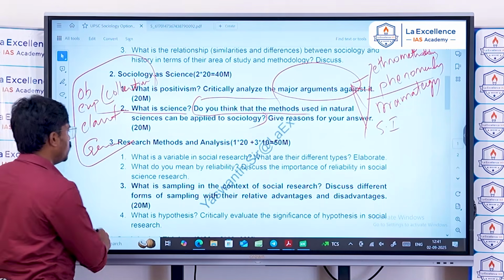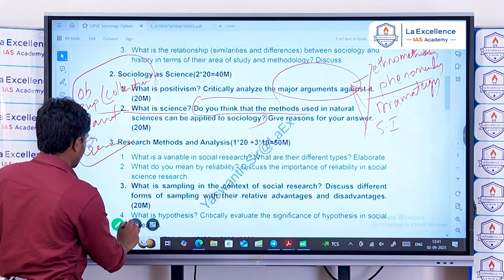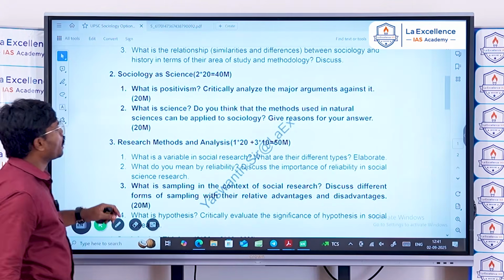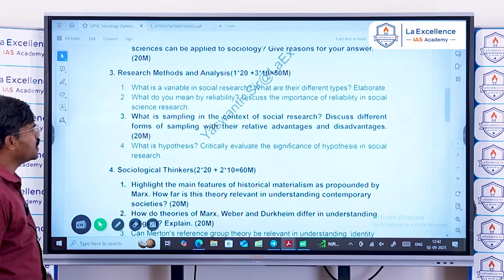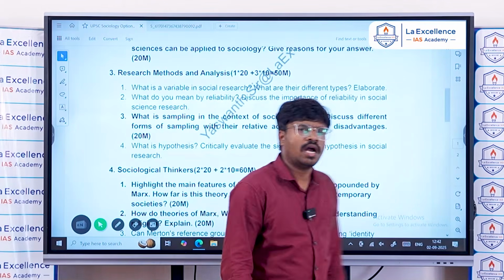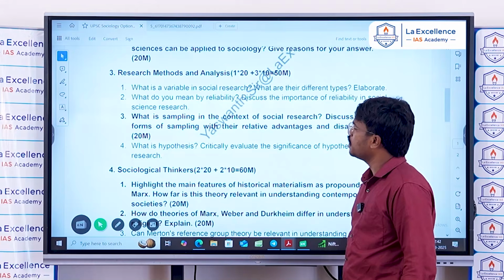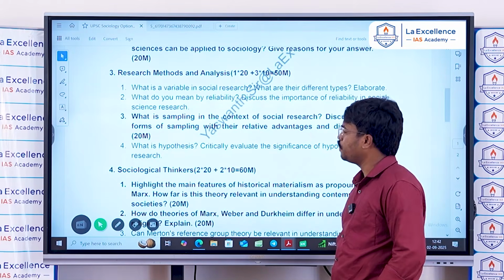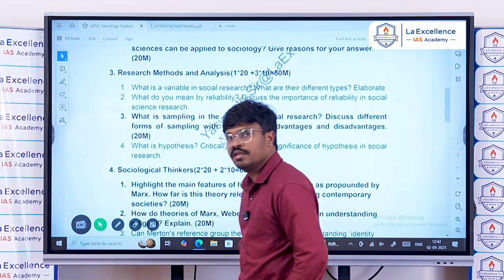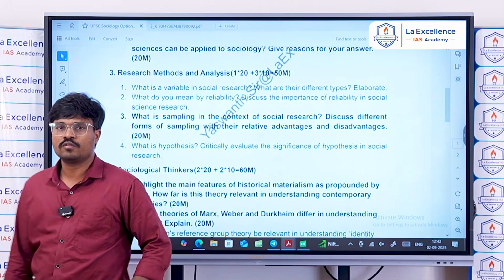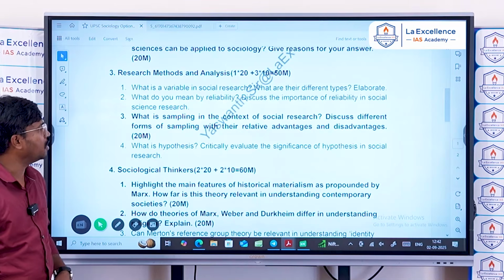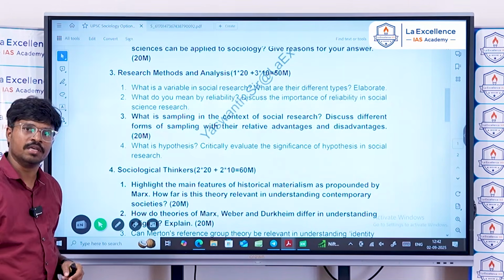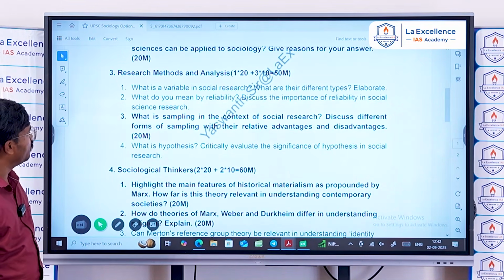Research methods and analysis. This is the third chapter. You know that this is an important chapter, and it's very fortunate that people who have spent a considerable amount of time on this particular chapter can score very well, especially this particular year, because if you look at the questions, they are very direct.